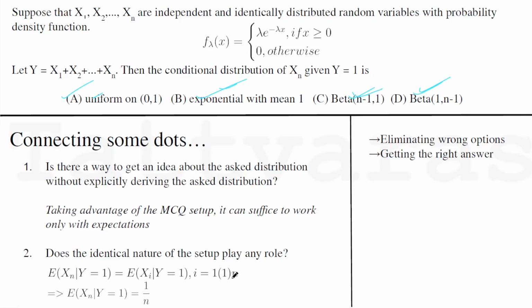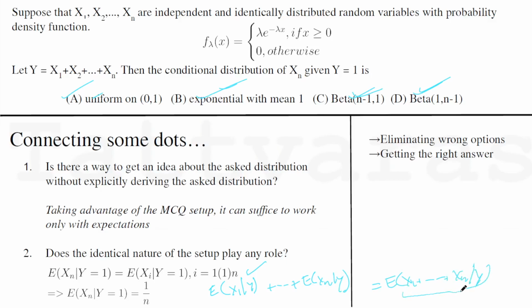And here the IID setup helps us in this way, that the Xi's are IID, right? So X1, X2 up till Xn, all of them should have the same expectation and all of their conditional expectations should be the same as well. And when we add all of them, the conditional expectations, we get something like this by the linearity of expectation.